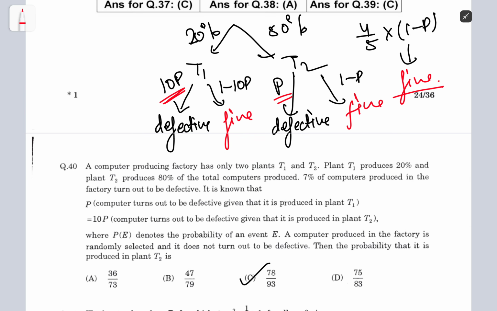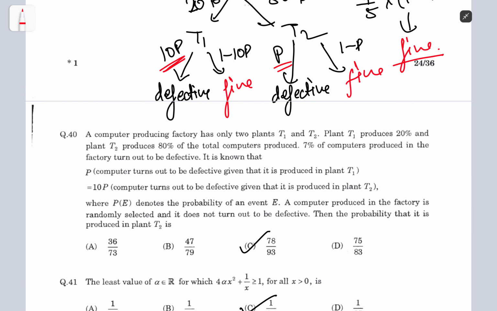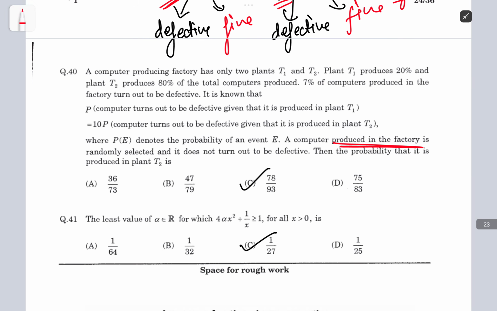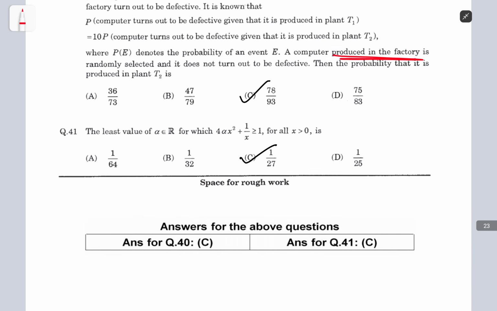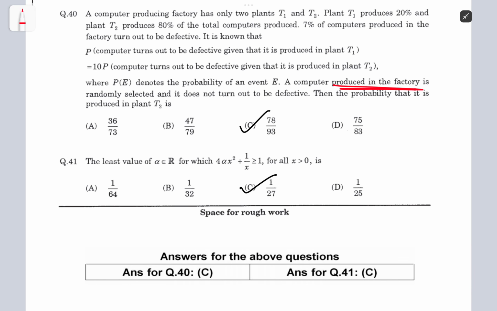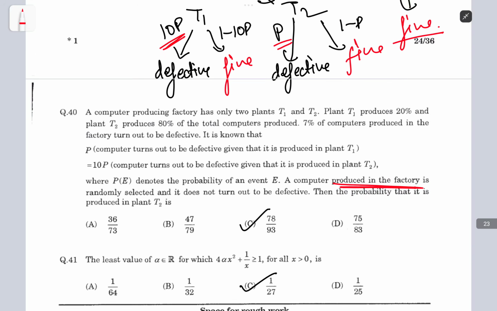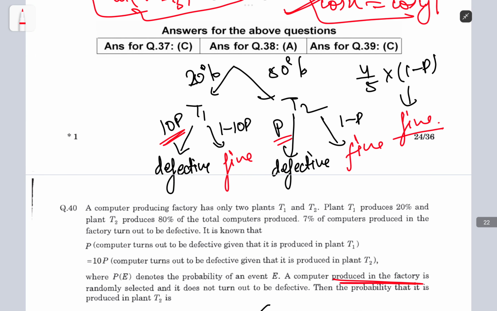That's what we've been given in the question, and I need to find the probability that a randomly selected computer from the factory does not turn out to be defective, so it's fine, and then the probability that it is produced in plant T2. So I've been given that it is fine, and I need to find the probability that it was produced in T2.